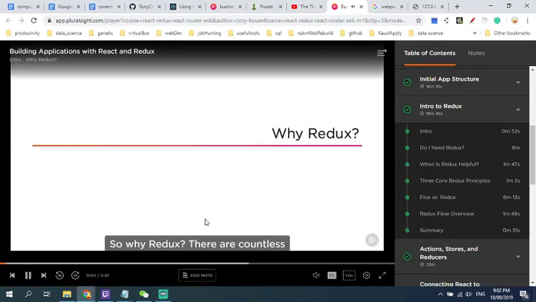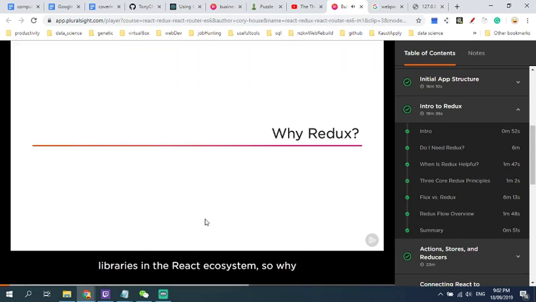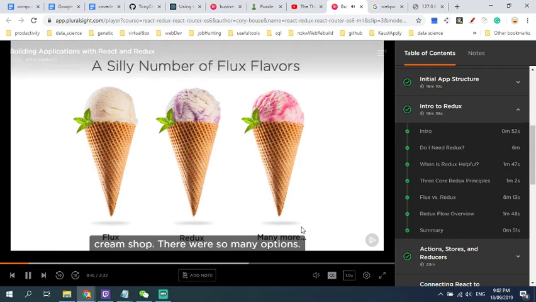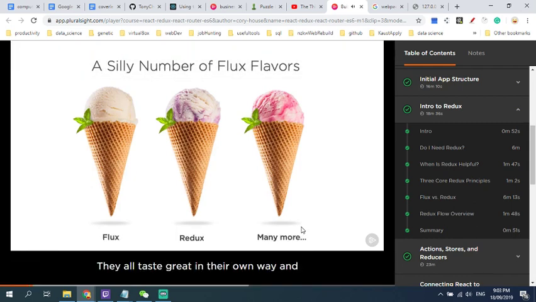So why Redux? There are countless libraries in the React ecosystem, so why has Redux become so popular? Shopping for a Flux implementation to go with React used to feel like walking into an ice cream shop. There were so many options. They all taste great in their own way and solve some basic problems, but they do so in their own unique ways.